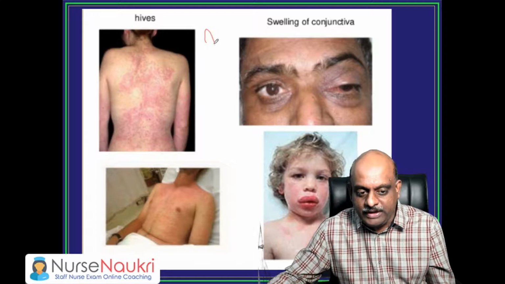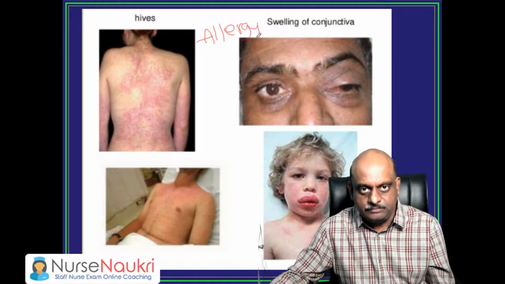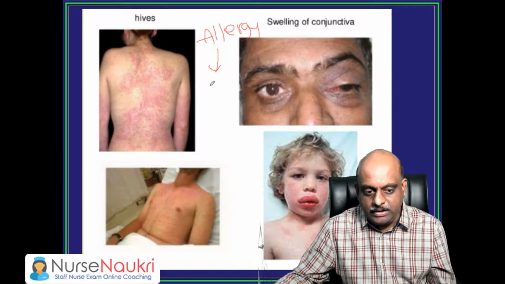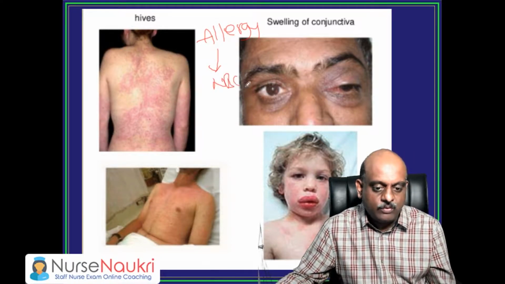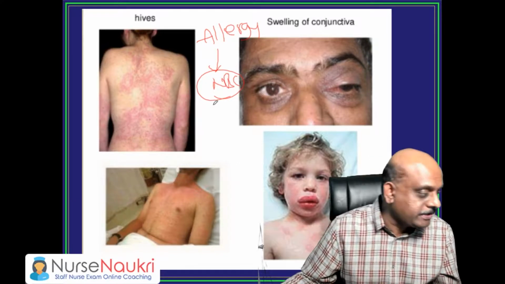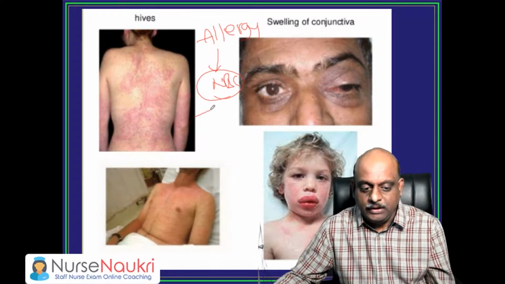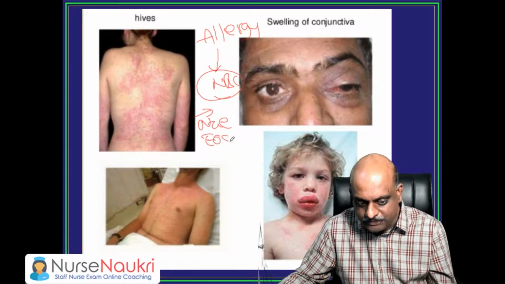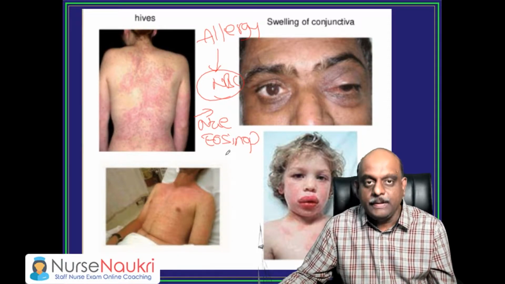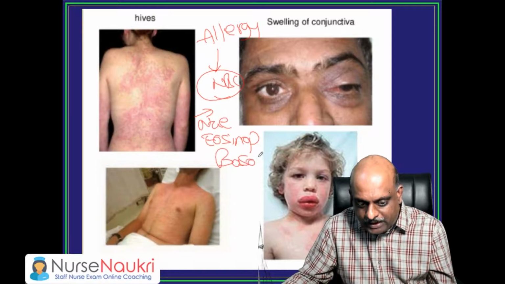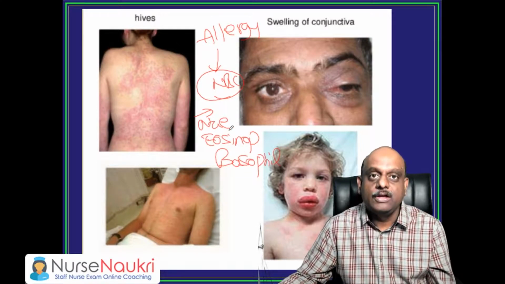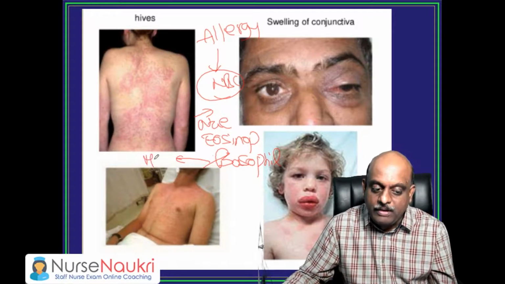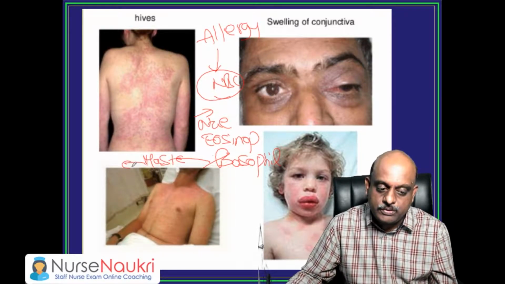So whenever there is any allergy, right? The allergy will make the WBCs, white blood cells. What are the types of white blood cells? Do you know, Roja? You have neutrophils, eosinophils, basophils, etc. This basophils are the ones which will go and make mast cells to produce histamine.